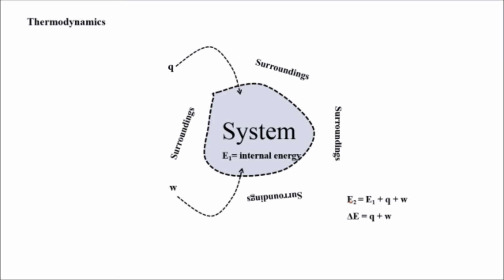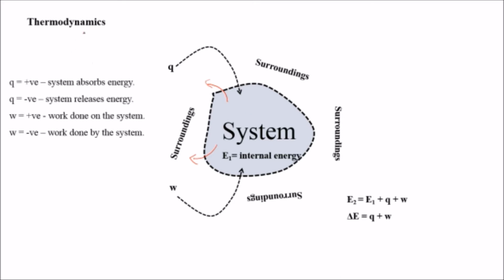So when we take E2 minus E1, it will give the change in internal energy of the system, and it will be equal to the heat or energy given by the surroundings to the system and the work done by the surroundings on the system. Here we are just expressing that Q is given by the surroundings to the system and W amount of work is done by the surroundings on the system, but there can also be a possibility that some Q amount of energy is given out of the system and work is done by the system. In that case, the formula will be the same, only the signs get changed.